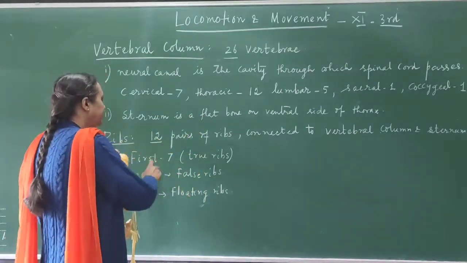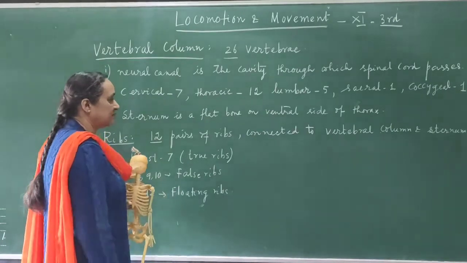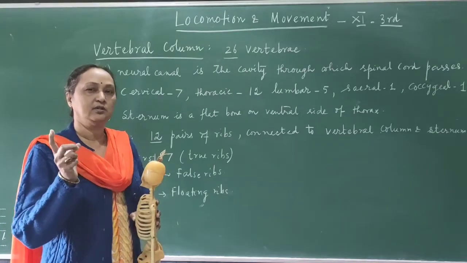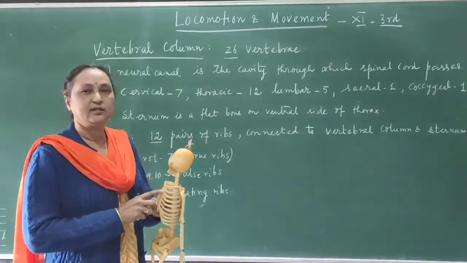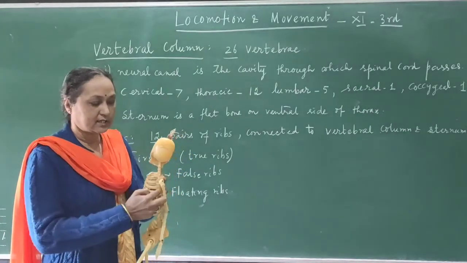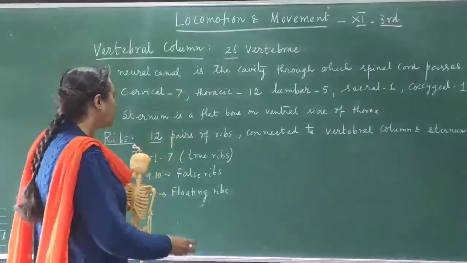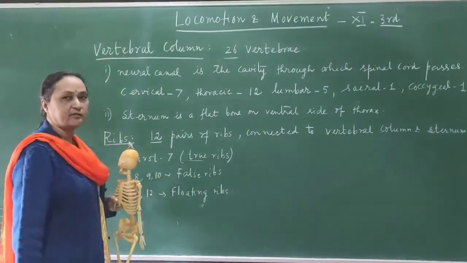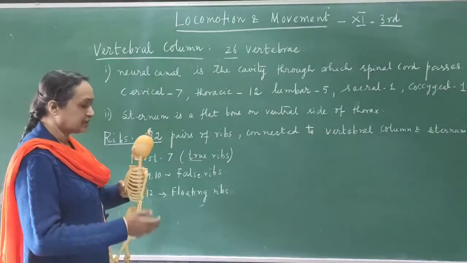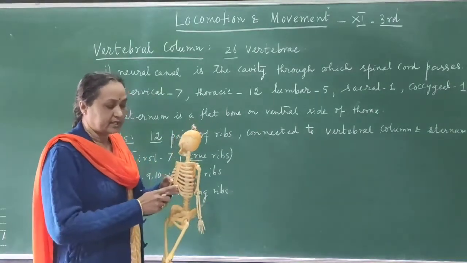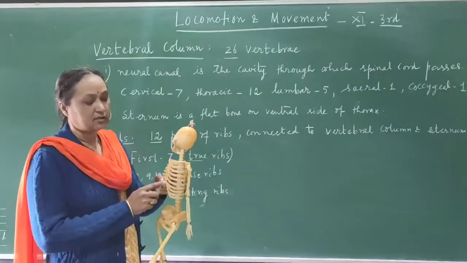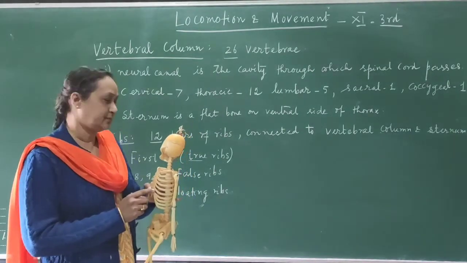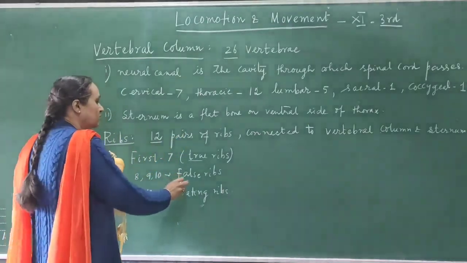Out of the 12 pairs of ribs, the first 7 pairs are called true ribs. Why? Because they are connected to the vertebral column on the dorsal side, and on the ventral side they are connected to the sternum. Because they are connected on both sides, these are called true ribs. Then the next ribs, number 8, 9 and 10, are connected to the vertebral column, but on the ventral side they are connected to the 7th rib. They are not connected to the sternum, but to the 7th rib. That is the reason why they are called false ribs.